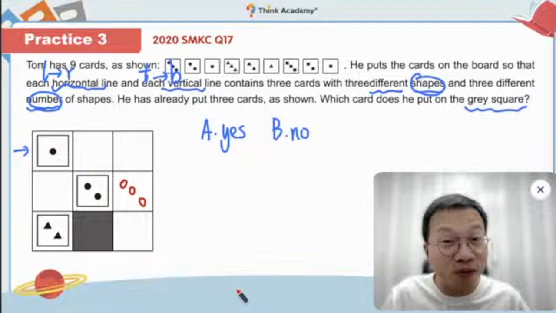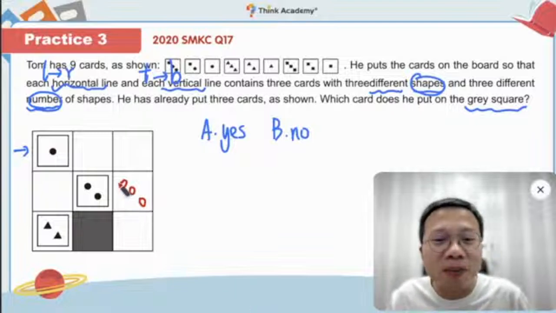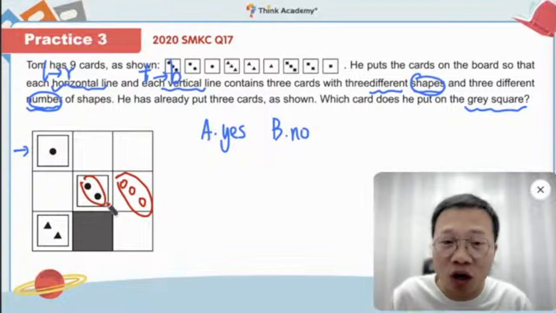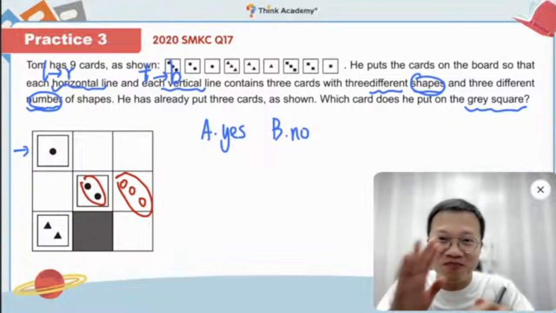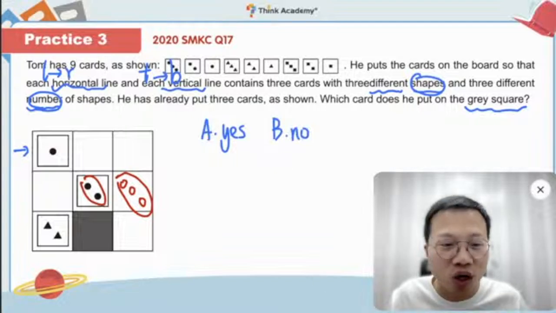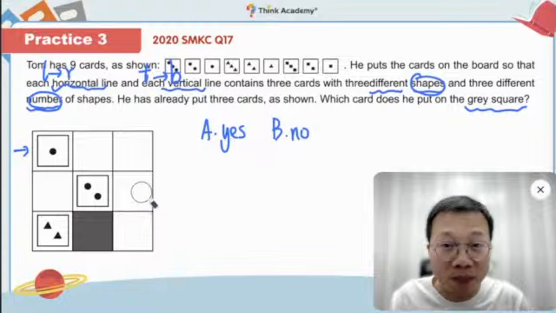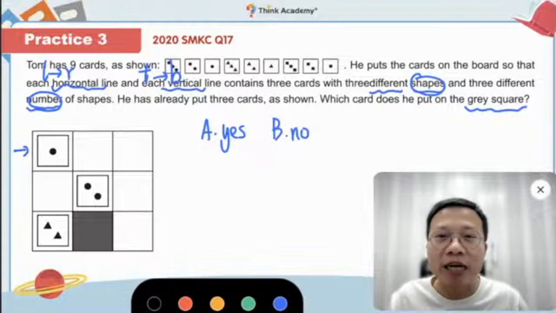Yeah, 3 actually can, but here, pay attention to the shape, right? Already have the circle, so can you have another circle here? No. So make sure you know the rule. We have different shapes and different numbers.